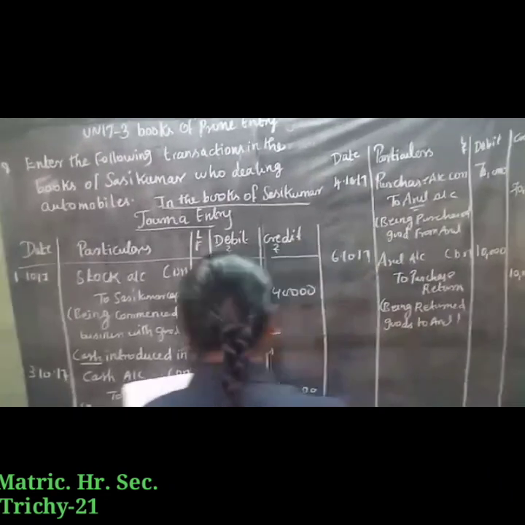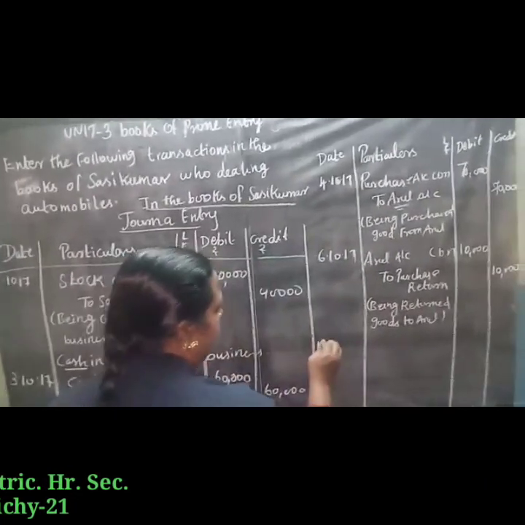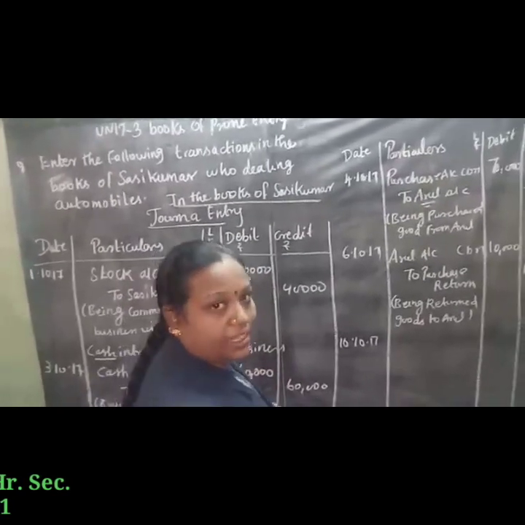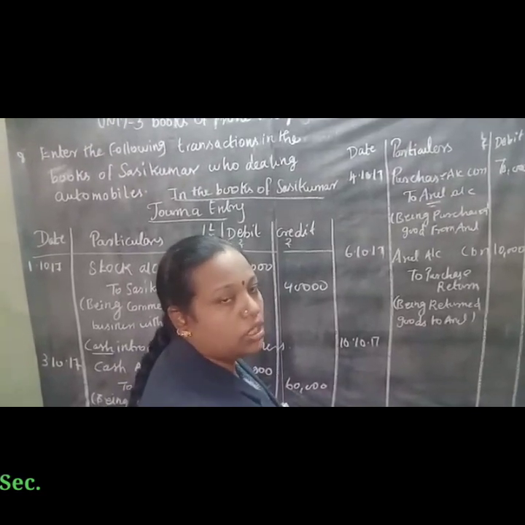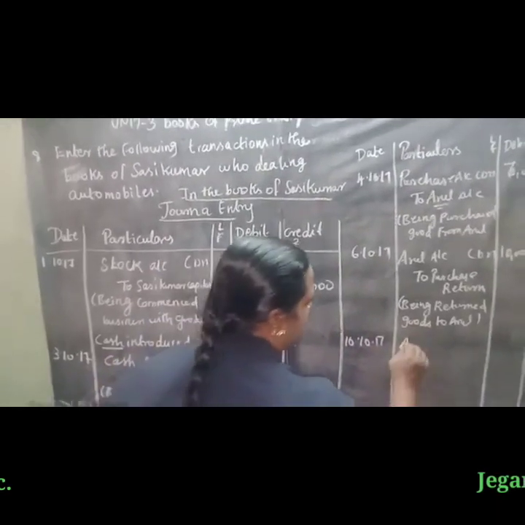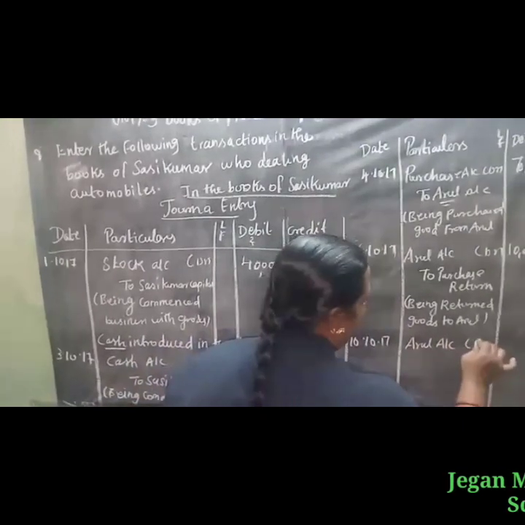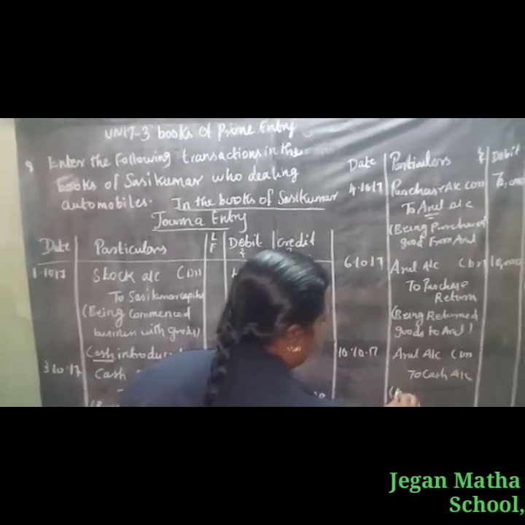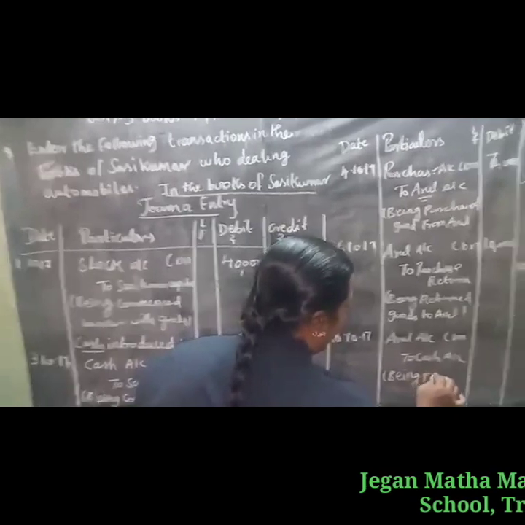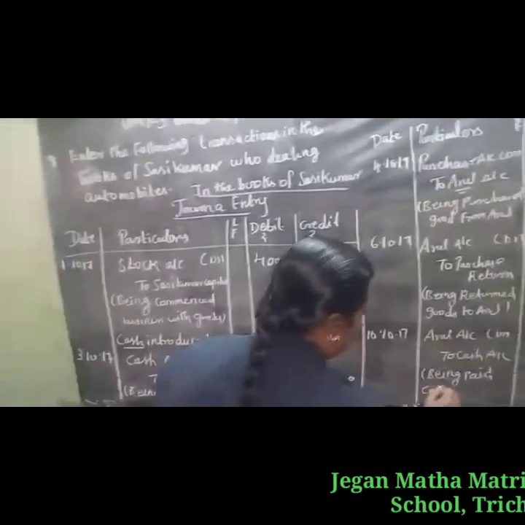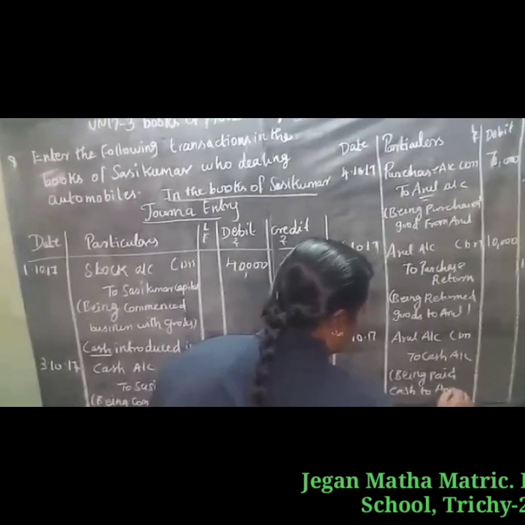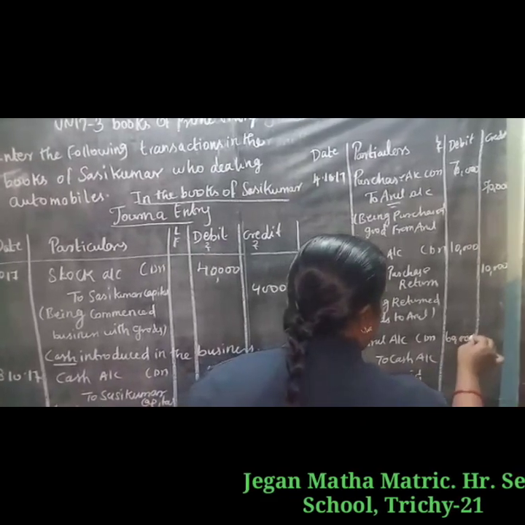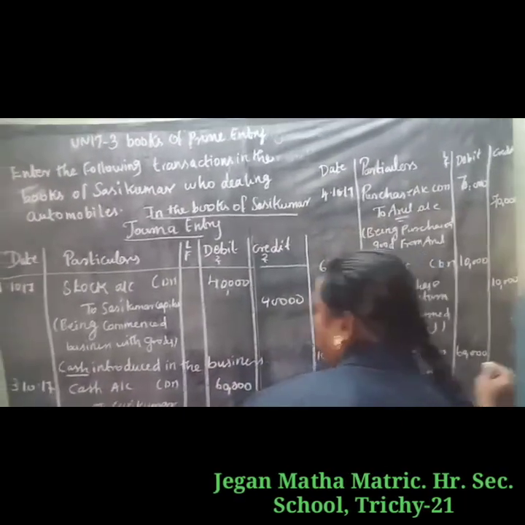Next transaction, date 10th October 2017. Paid cash to Arul. So who is the receiver? Arul. What goes out? Cash. So we have to write debit the receiver: Arul account debtor. What goes out? Cash, so to cash account. Being paid cash to Arul, 60,000.